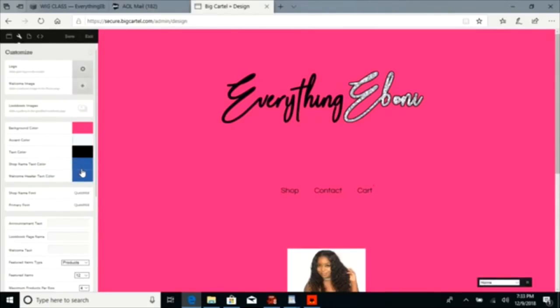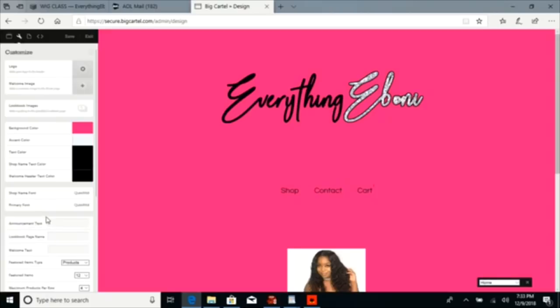Shop name text color. I'm going to just change all my text to black. Like I say, when you make a website, you're not going to do it this quick. Right now, just for example purposes, I'm just going to choose black for all these colors. But of course, you'll be able to take your time and really customize the website to your likings.